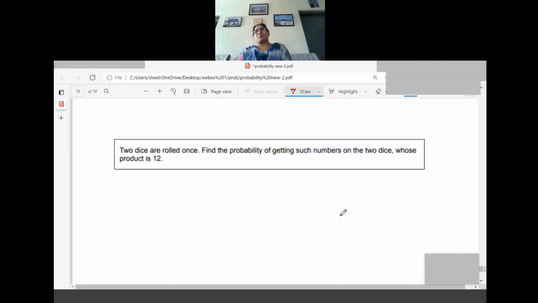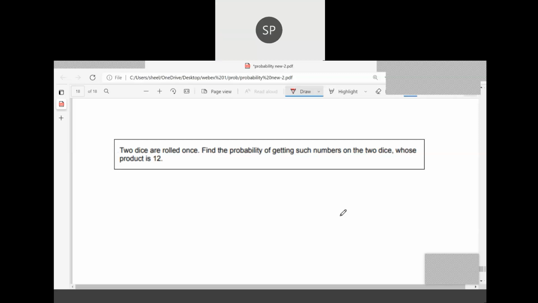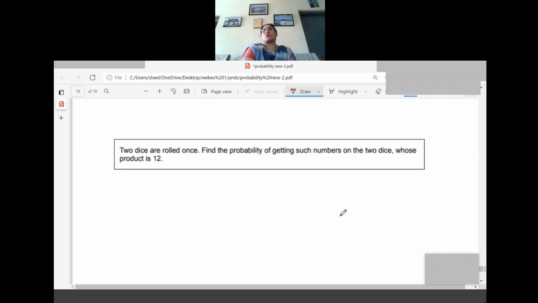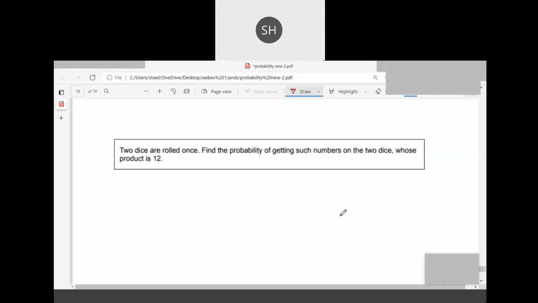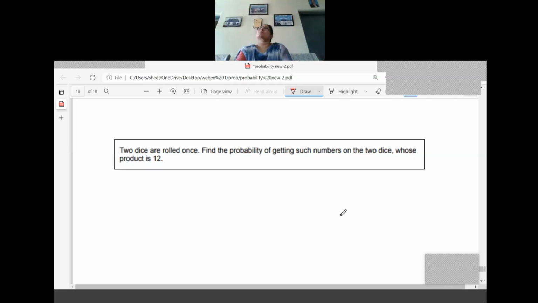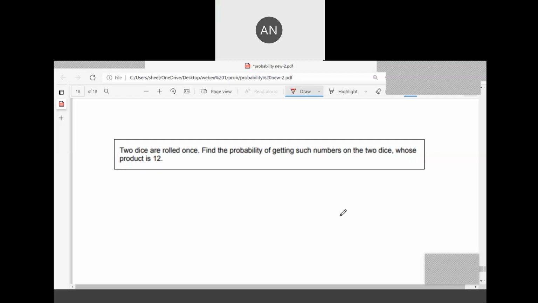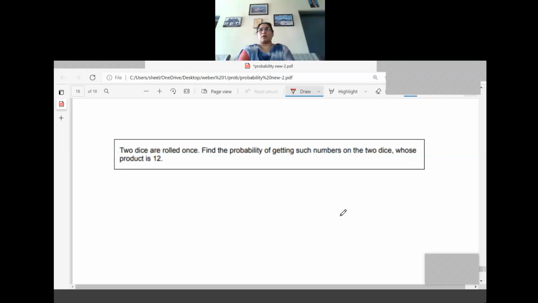4 by 36. 4 by 36 is correct. Now let us see. Abhiram, list out the outcomes. 4 by 36, ma'am. Simplification is not a big issue. I want to know which are the favorable outcomes. 6 and 2, 6 and 3, 4 and 3, 3 and 2. It is 12.